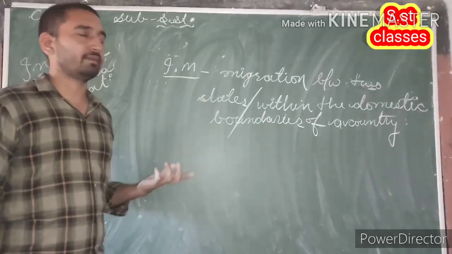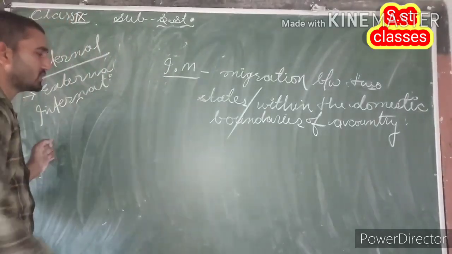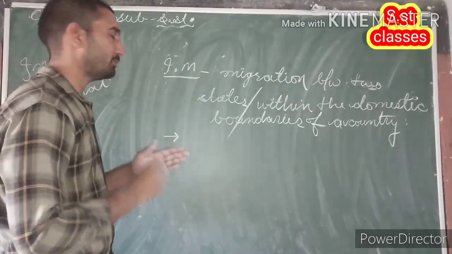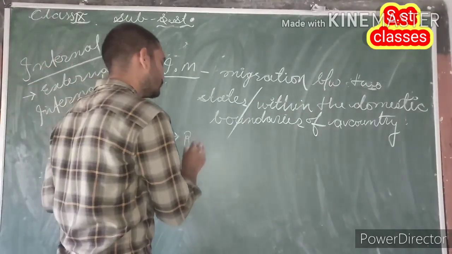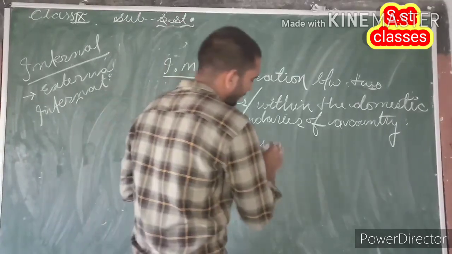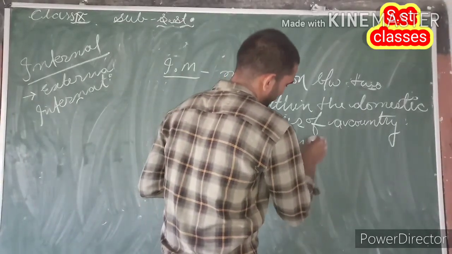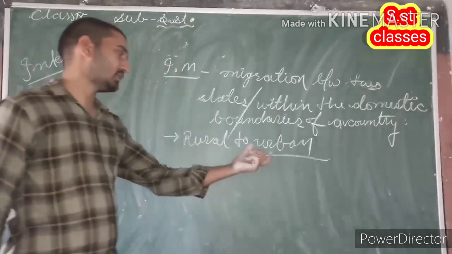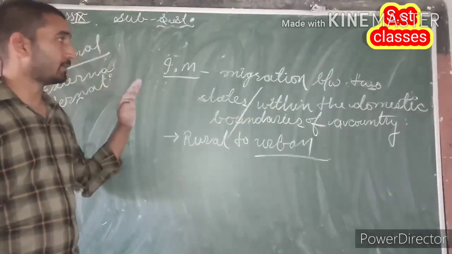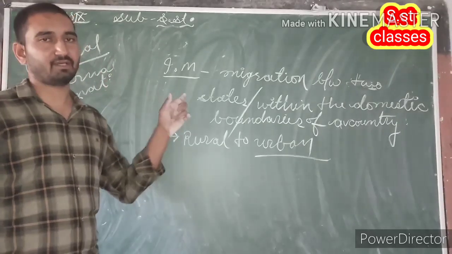And generally, examples of internal migration we find in India in the migration of people from rural areas to urban areas. We can say that the movement of people from rural to urban areas is a type of internal migration.